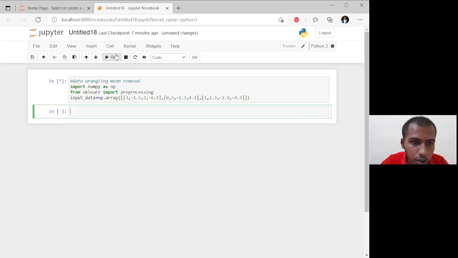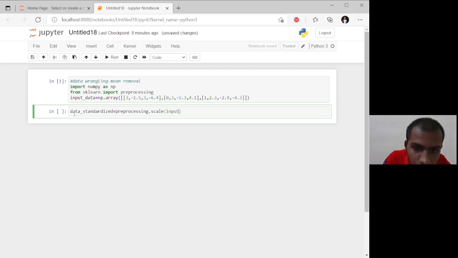Here we are doing data standardization. First I will give the command, then I will explain data standardization. data standardized is equal to preprocessing dot scale input data.